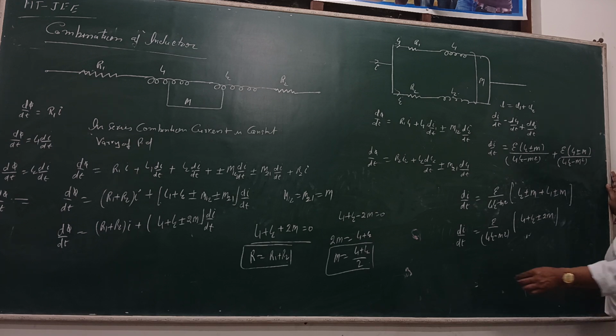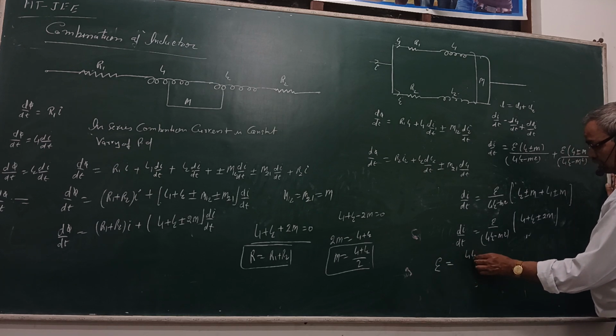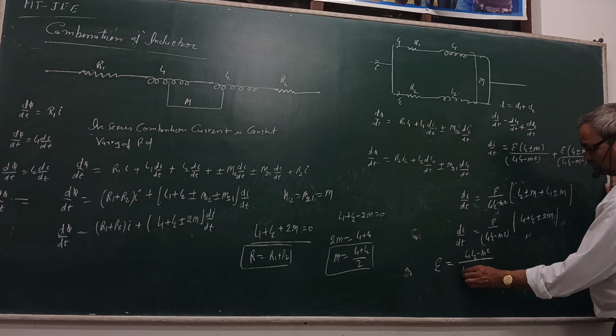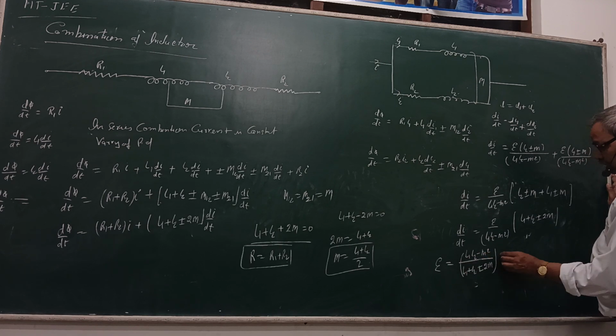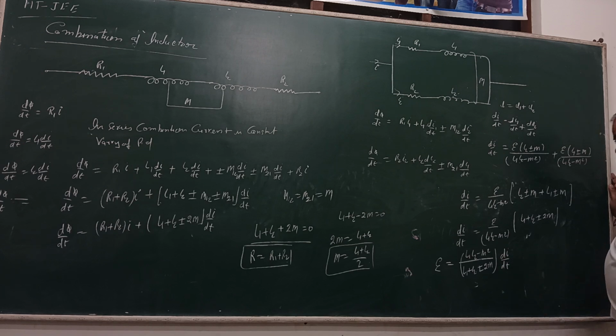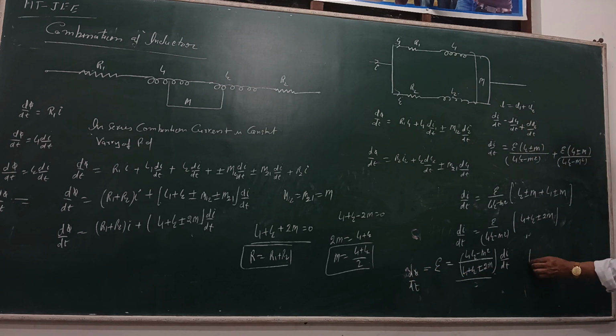So conversion of the value in the same lines, so E is equal to (L1 L2 minus M square) upon (L1 plus L2 plus minus के 2M) और dI/dt और is the factor of the flux dφ/dt. This is the mutual inductance L is equal to (L1 L2 minus M square) upon (L1 plus L2 plus minus के 2M) के साथ। ओके